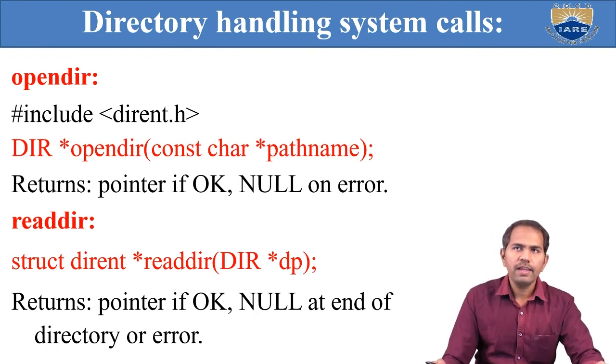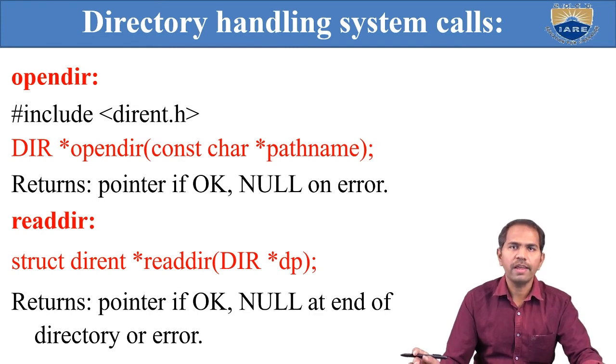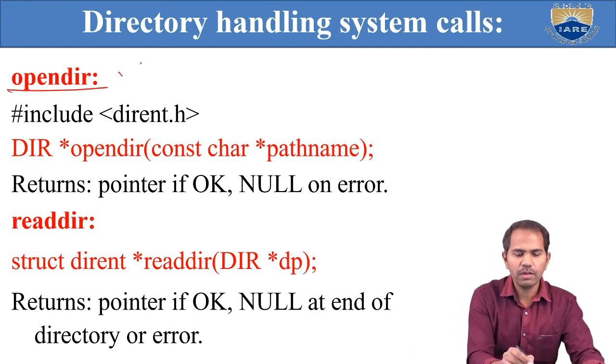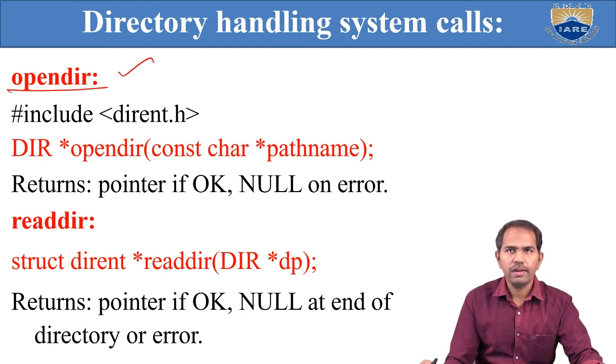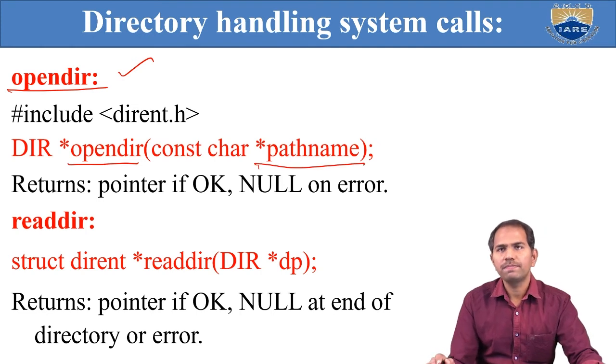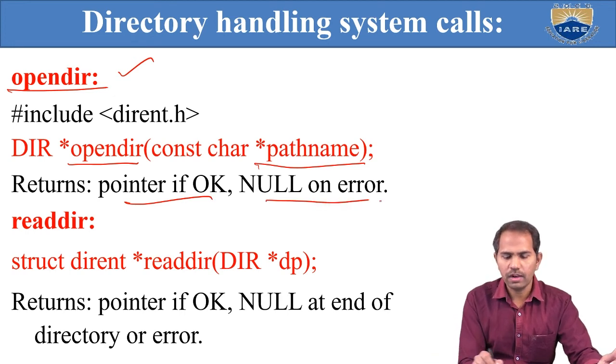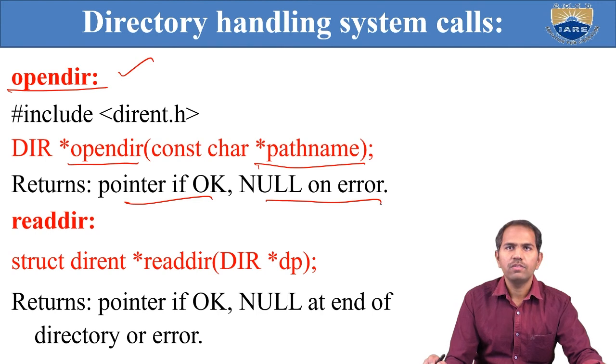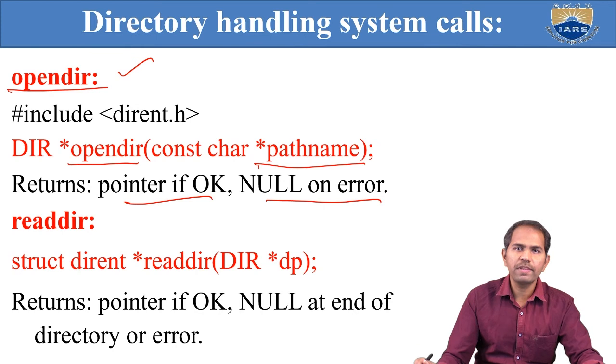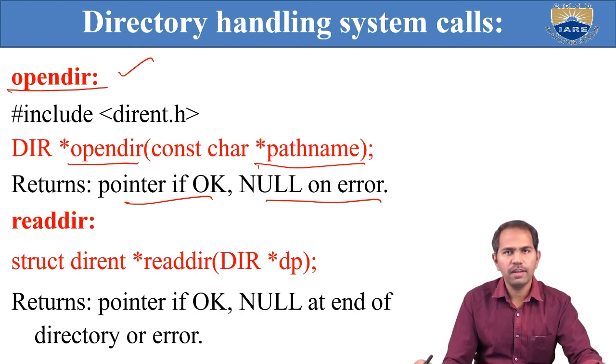Now, directory handling system calls. Which are the system calls for handling directories? opendir is one of the system calls. To open a directory, use DIR star opendir with the corresponding path name. It returns a pointer if okay, otherwise NULL as an error. If the directory exists, we open it, otherwise it returns NULL as an error.